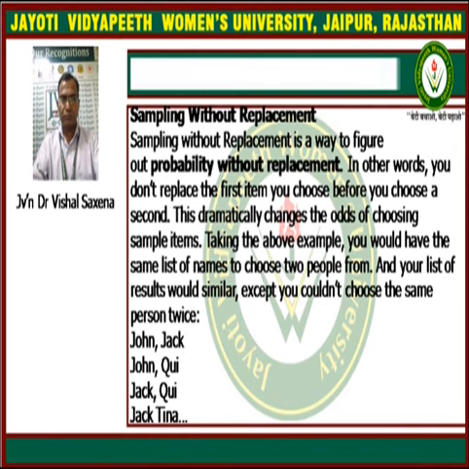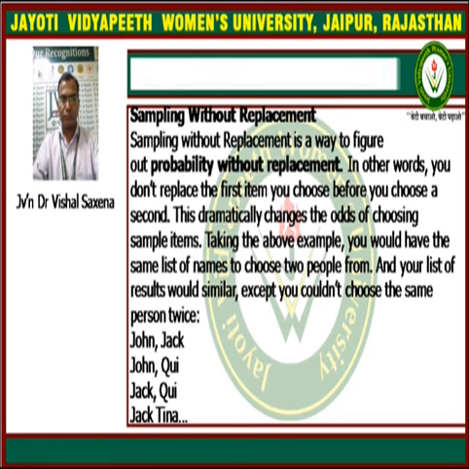First we explain what sampling without replacement is. Sampling without replacement is a way to figure out probability without replacement. In other words, you don't replace the first item you choose before you choose a second. This dramatically changes the odds of choosing the sample items. Taking the above example, we are discussing the same example which we have taken earlier. We have 7 members in the population, and we select 2 members out of them.